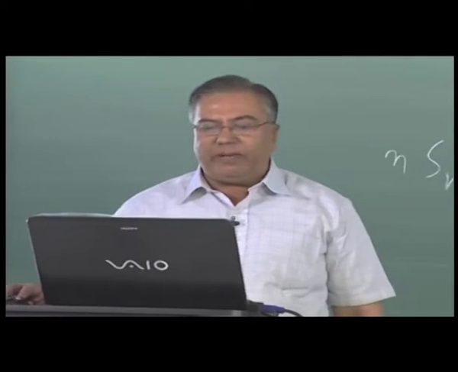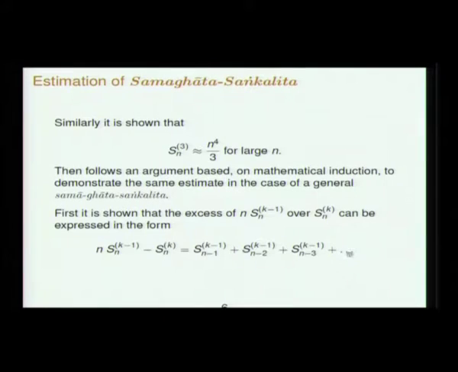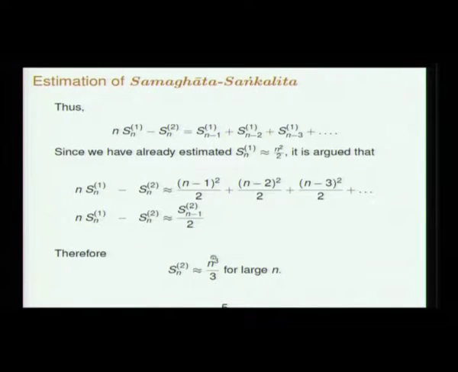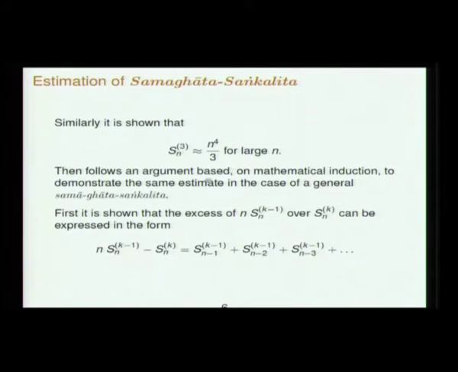Then this argument is given by recombining these terms, that this is actually equal to the repeated summation of Sn minus 1 of k minus 1, the Vara Sankalita of the lower order Samaghata Sankalita. That is how it is explained. So this relation is just like this relation, only this is k minus 1 and this is k. The argument is very similar to prove this.